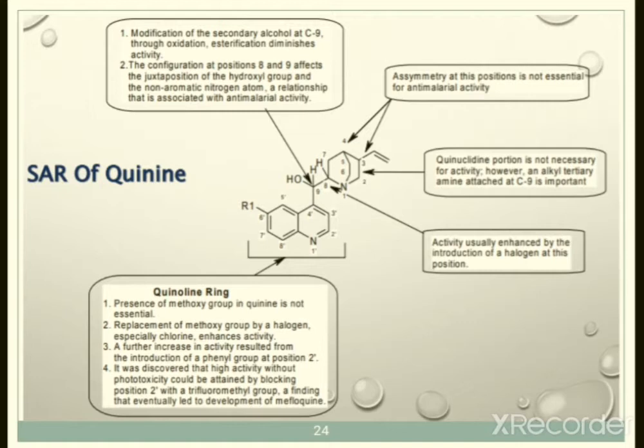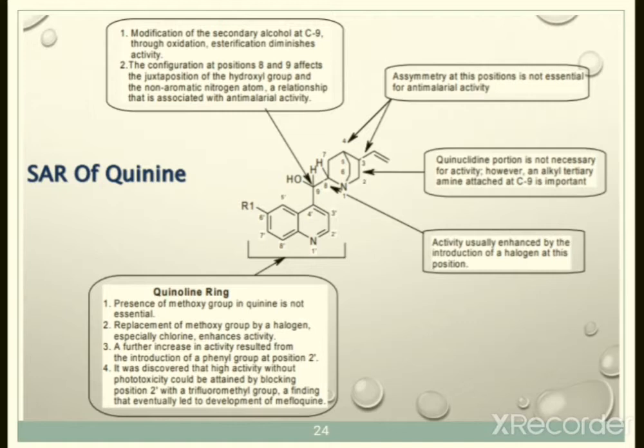However, an alkyl tertiary amine attached at C9 is important. So this quinacridine ring is not necessary for activity, but the alkyl substitution at C9 is important for activity. Now at the 8 position, activity is usually enhanced by introduction of halogen. If we introduce any kind of halogen at the 8 position, the activity of this quinine or cinchona alkaloid increases.